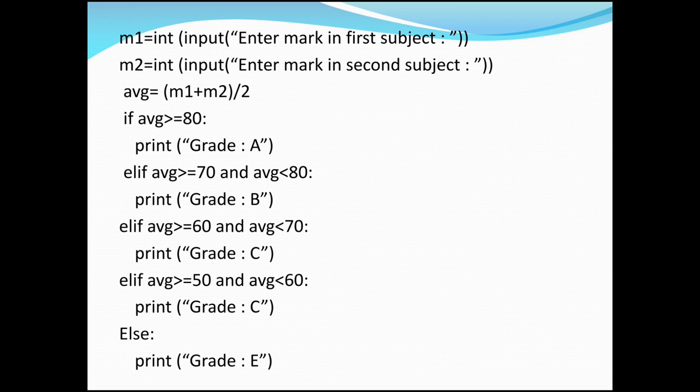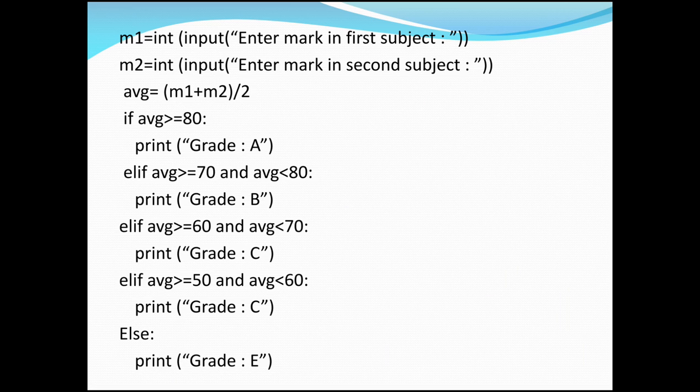Here I check the if condition: average greater than or equal to 80 means print grade A. Then elif: average greater than or equal to 70 and average less than 80 means print grade B. The third condition is elif: average greater than or equal to 60 and average less than 70 means print the third command.